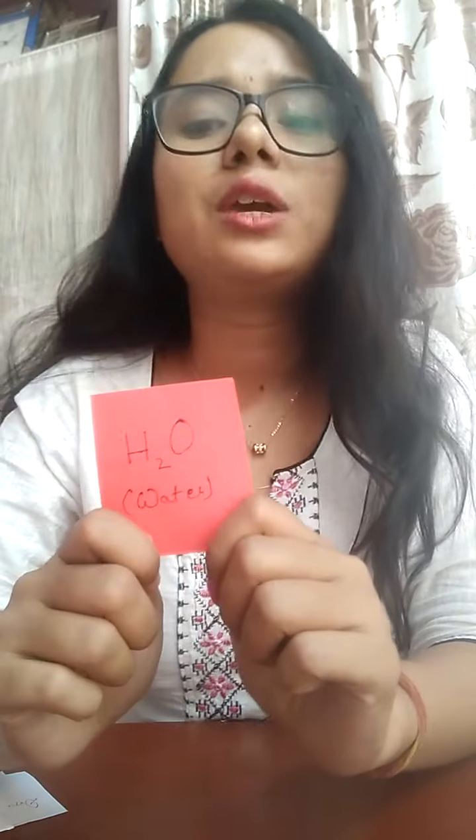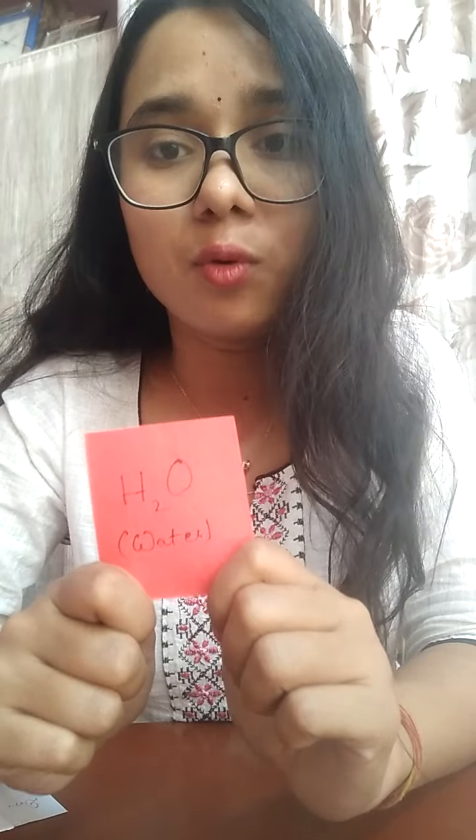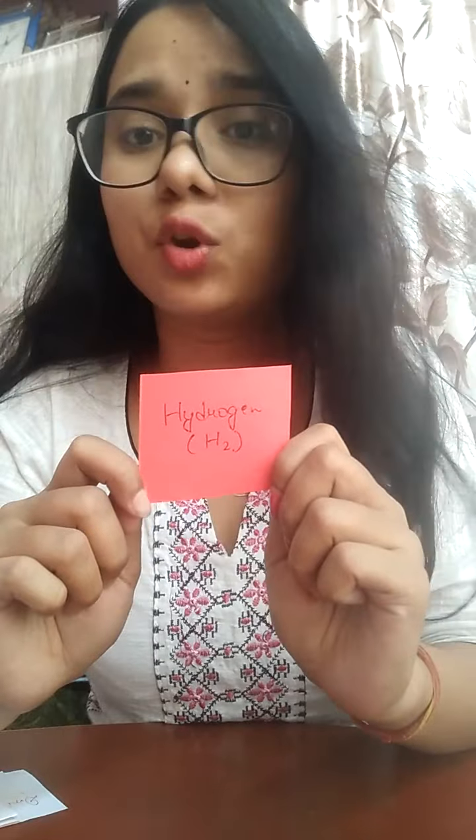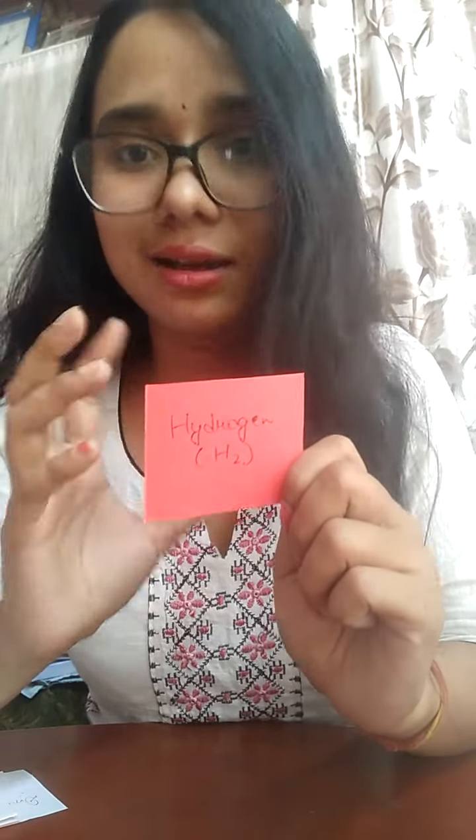Now what is meant by elements? Elements are substances which we can't break down further. Suppose you take water, which is composed of H2O. Can we break down H2O? Yes. If you break down H2O, we will get hydrogen and oxygen. But if you take only hydrogen, can we break down hydrogen? No, we can't, because it is an element. So elements can't be broken down further, and they are in our periodic table.